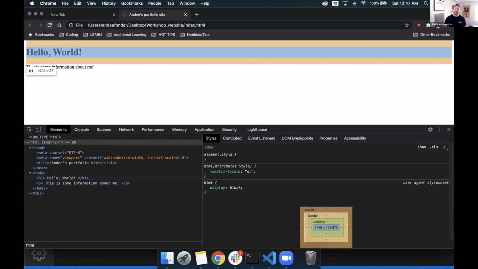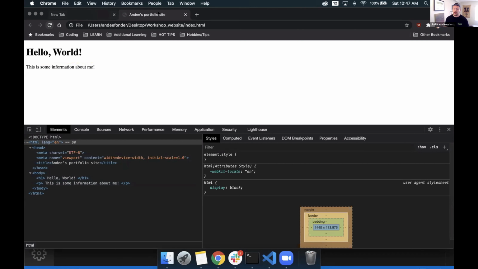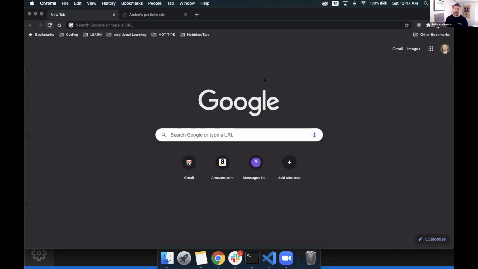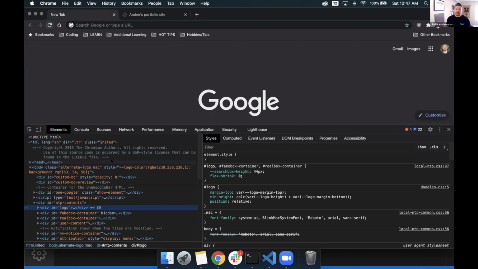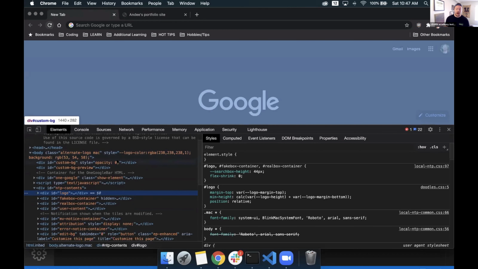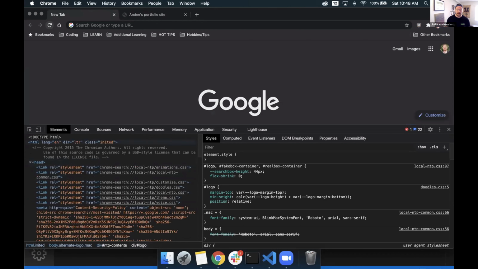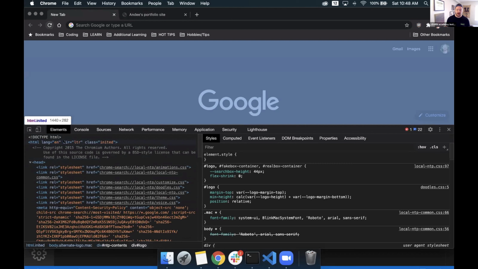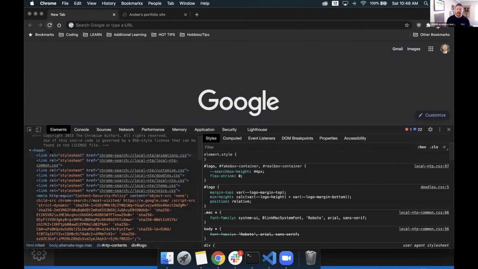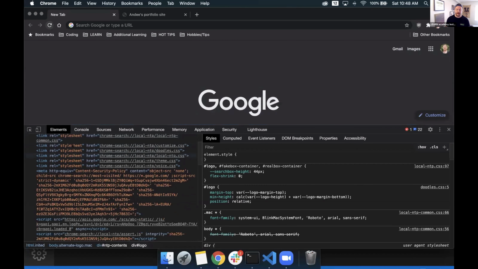So this is really neat. You can do this to any website you want to. It won't restrict you. If you go to Google's main website, you can right click, inspect, and you can see that there's a lot of code here. Whew, it's daunting, but you can see how they built out their HTML page. Same kind of ideas. They have their doc type, they have their HTML opening tag, they have their head, and they have a ton of style sheets linked inside of it.